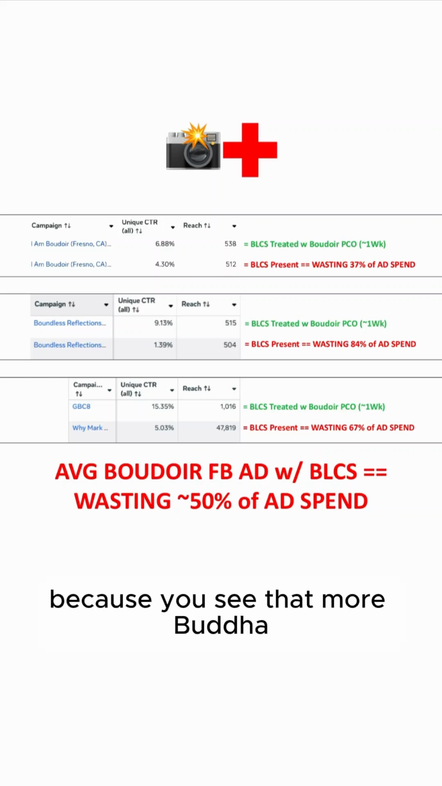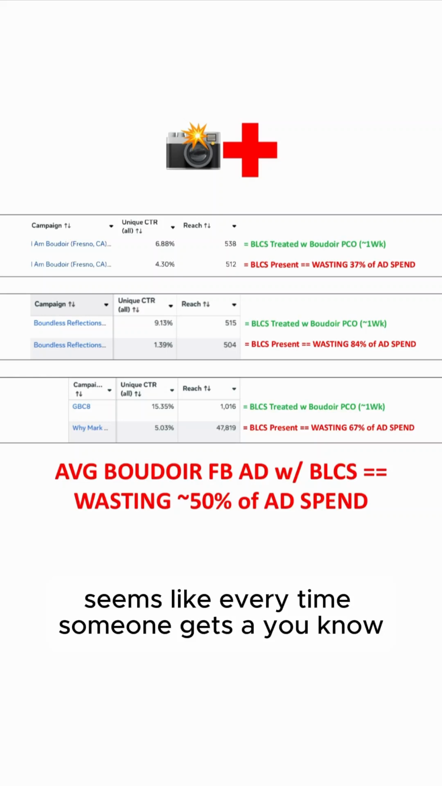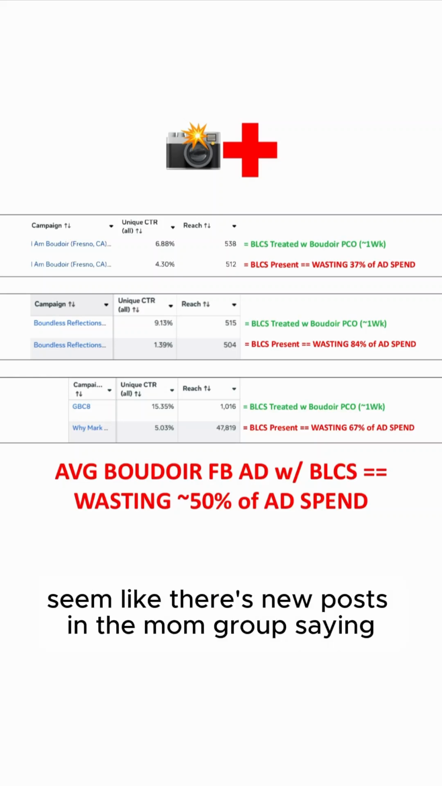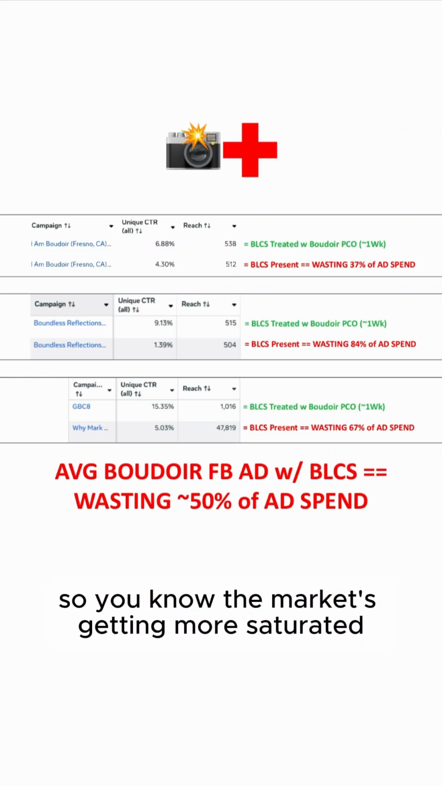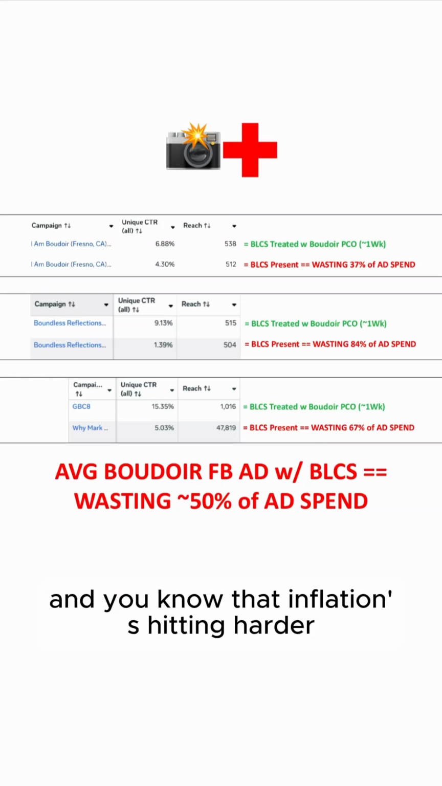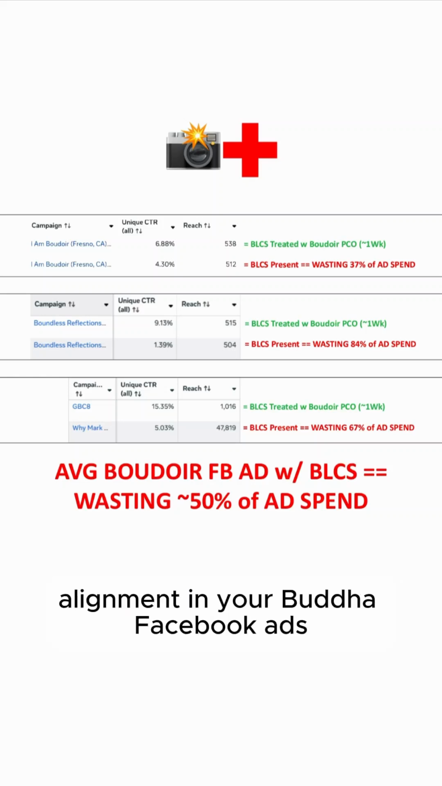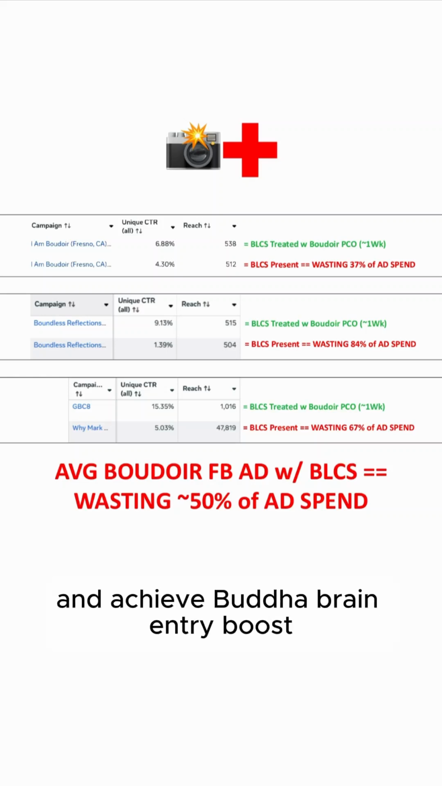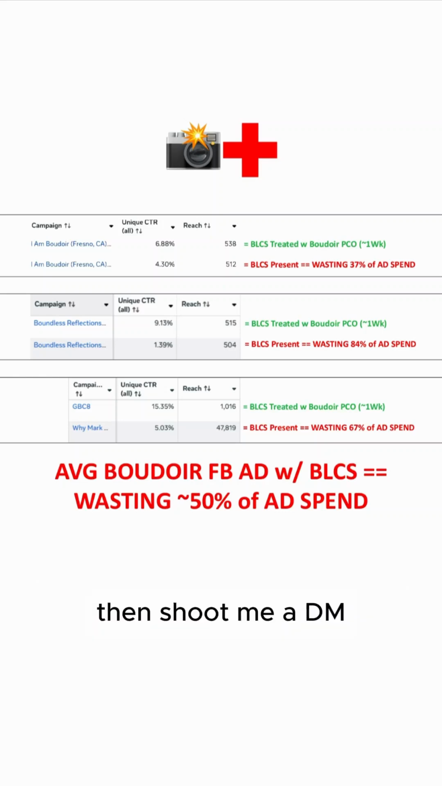Because you see more boudoir photographers entering the market every day. The market's getting more and more saturated. Seems like every time someone gets a new iPhone, there's a new Google My Business profile going up saying they do boudoir shoots. Whenever anyone gets a new camera, seems like there are new posts in the mom group saying they do boudoir shoots. So the market's getting more saturated, and that inflation is hitting harder, and you want to achieve pre-click alignment in your boudoir Facebook ad so you can become a dominant boudoir advertiser and achieve boudoir brain entry boost with your boudoir Facebook ads, then shoot me a DM